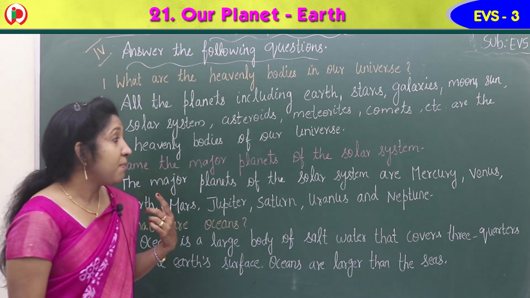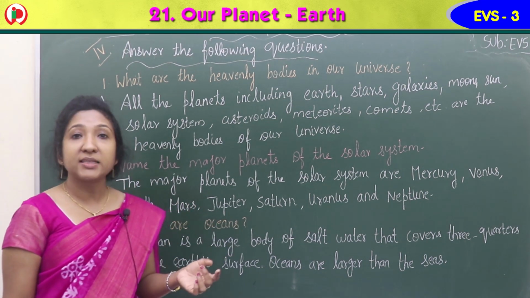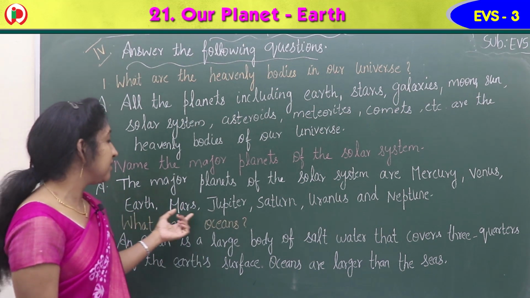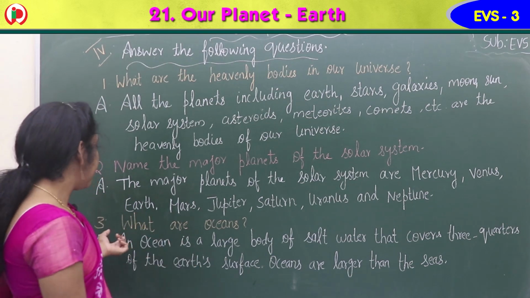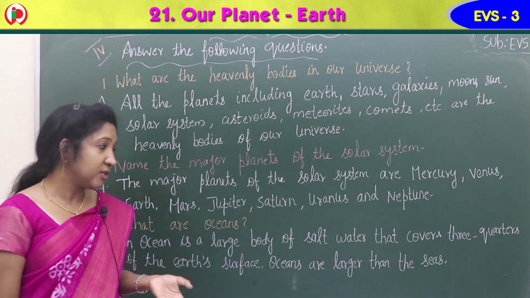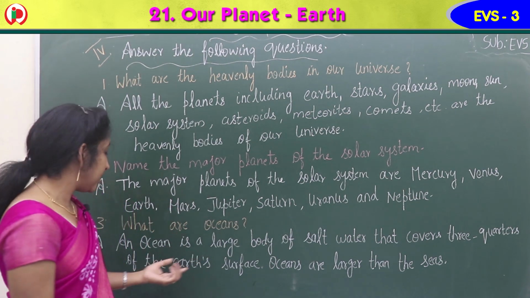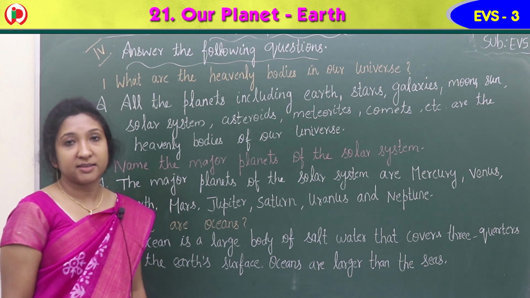Second, name the major planets of the solar system. The major planets of the solar system are Mercury, Venus, Earth, Mars, Jupiter, Saturn, Uranus, and Neptune. Third, what are oceans? An ocean is a large body of salt water that covers 3/4 of the earth's surface. Oceans are larger than the seas.